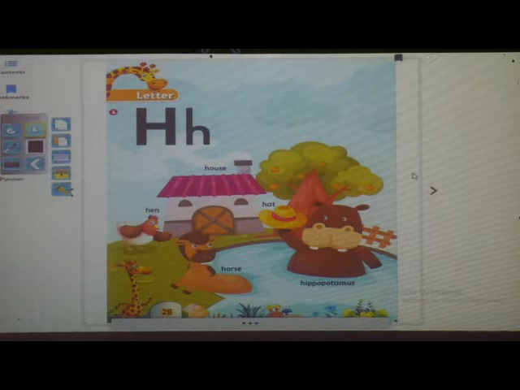You have to say after me. I will show you objects and the phonic sound of that object. So first I will show you one object. Children, you have to see that and tell me what it is. Yes, it is a horse. And what is the beginning letter of this horse? It starts with the letter H. The phonic sound of this letter is H. You have to just blow the air. H. H for horse.